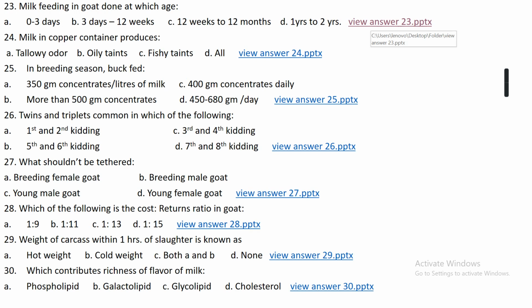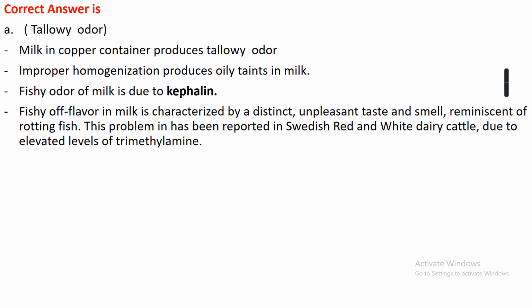Question number 24. Milk in copper container produces: option A, tallowy odor; option B, oily tint; option C, fishy taint; option D, all. The right answer is option A, that is tallowy odor. Milk that is stored in a copper container produces a tallowy odor, while improper homogenization produces an oily tint in milk,